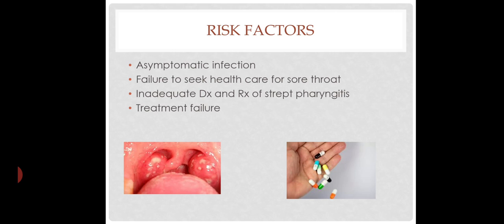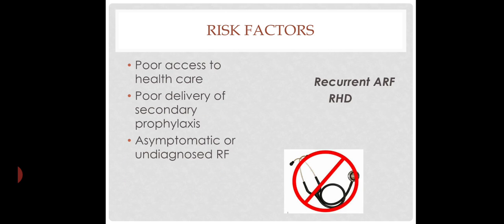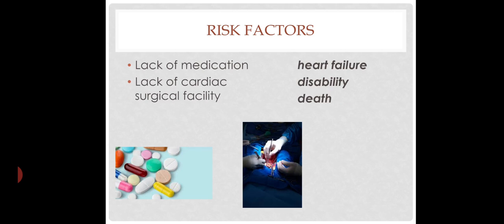Other risk factors: asymptomatic infection, failure to seek healthcare for sore throat, inadequate diagnosis and treatment of streptococcal pharyngitis, treatment failure. Then inherited susceptibility, female gender, poor access to healthcare, poor delivery of secondary prophylaxis, asymptomatic or undiagnosed rheumatic fever that can predispose to recurrent acute rheumatic fever and rheumatic heart disease. Lack of medication and lack of cardiac surgical facility can predispose to more complications: heart failure, disability, death.